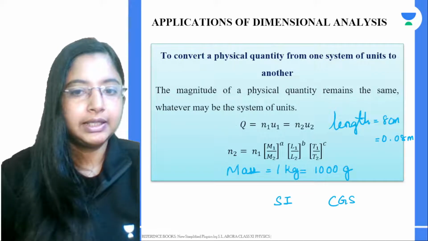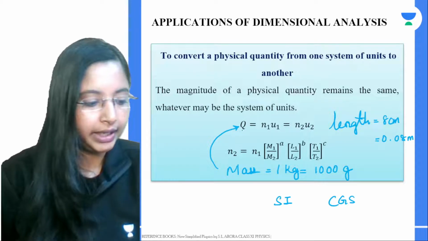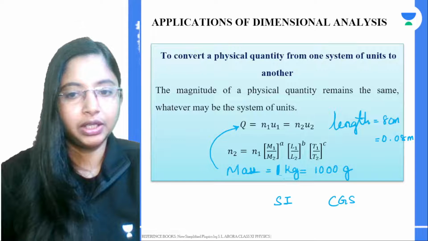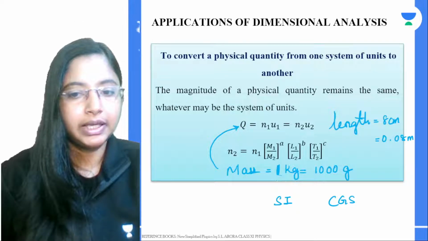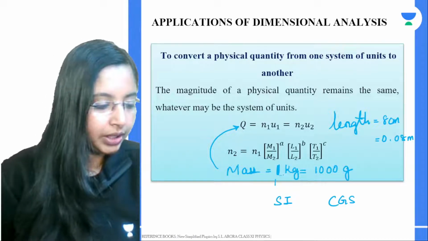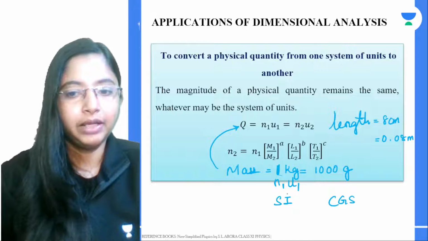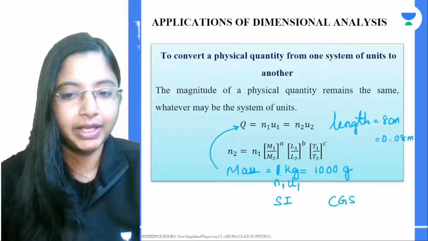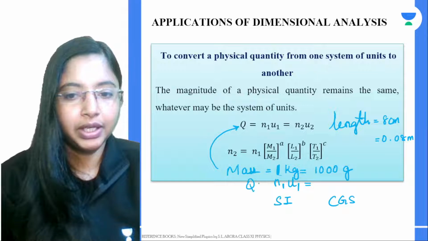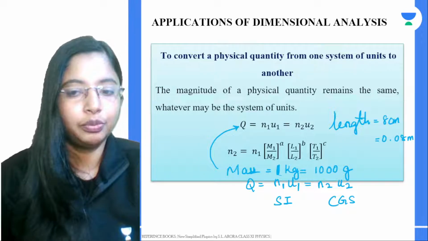For example, let's take this quantity mass to be Q. In the generalized form, you write the mass as Q. For the kilogram in the SI system, the numerical value will be N1 and the unit U1, because for this SI system we have taken a unit and it has a particular numerical quantity associated with it. So N1 U1 is equal to N2 U2, U2 being the unit in the CGS system and N2 being the numerical value associated with it.